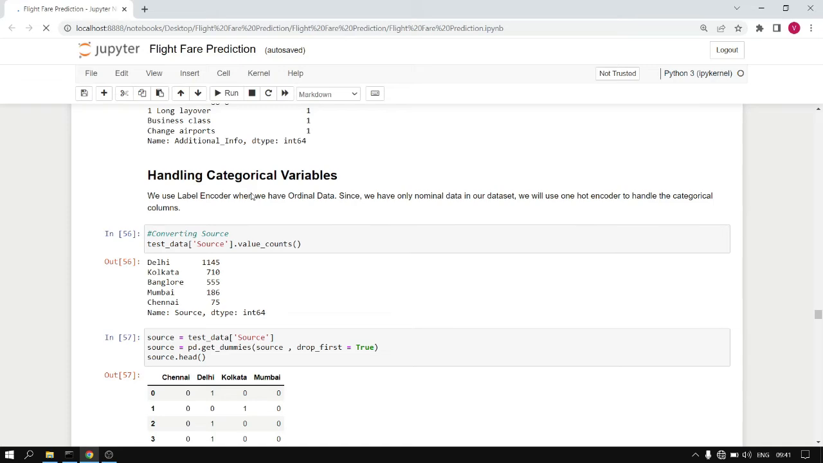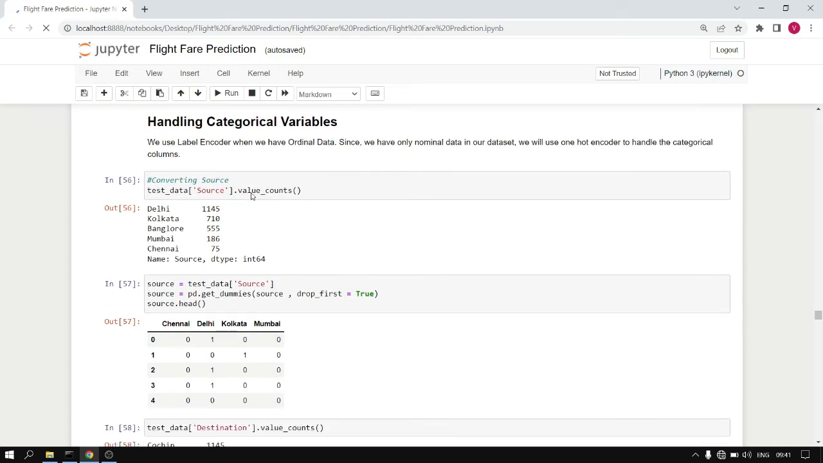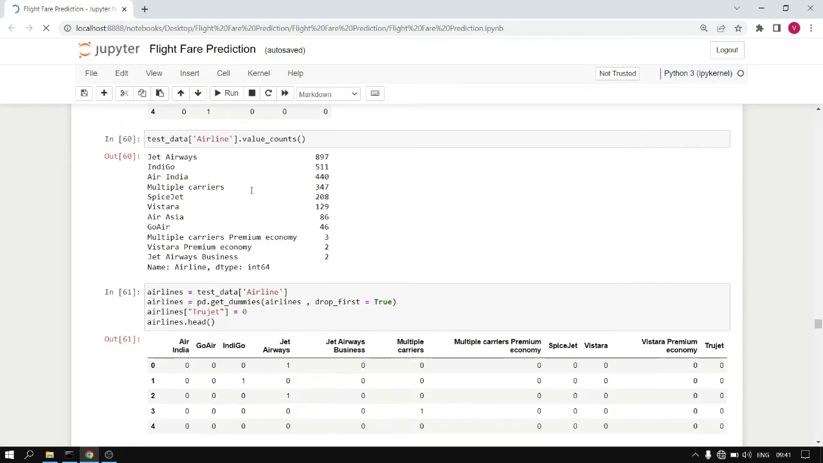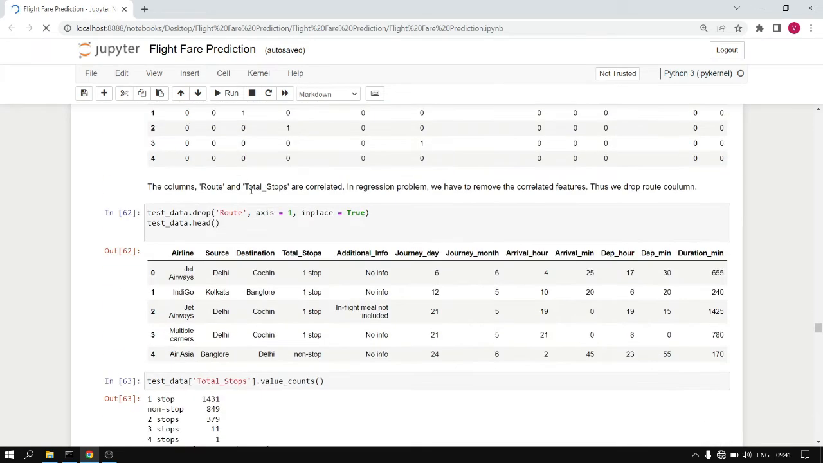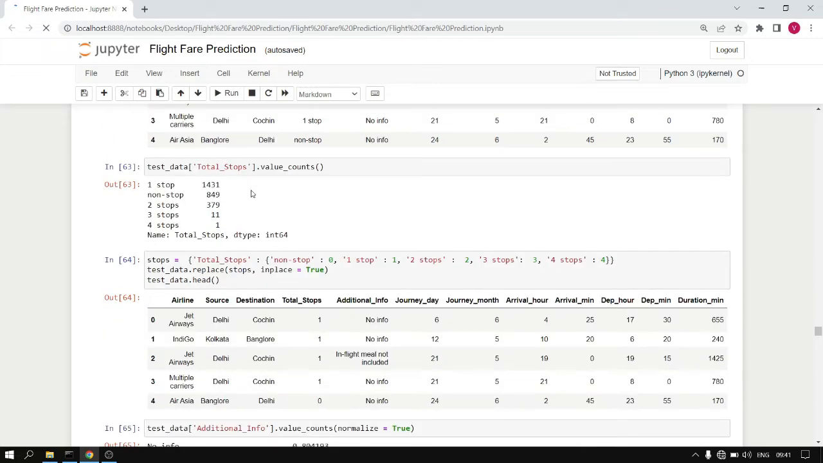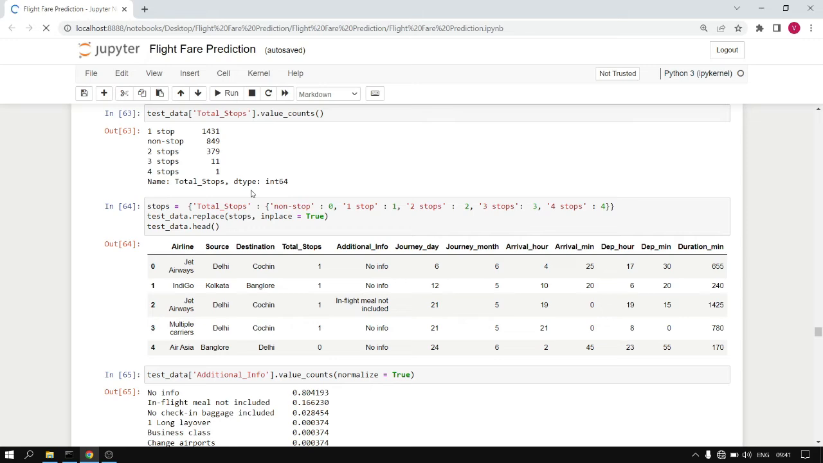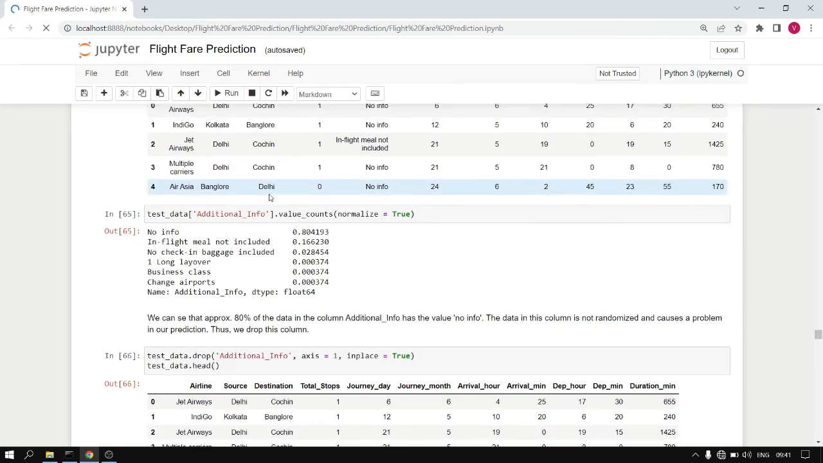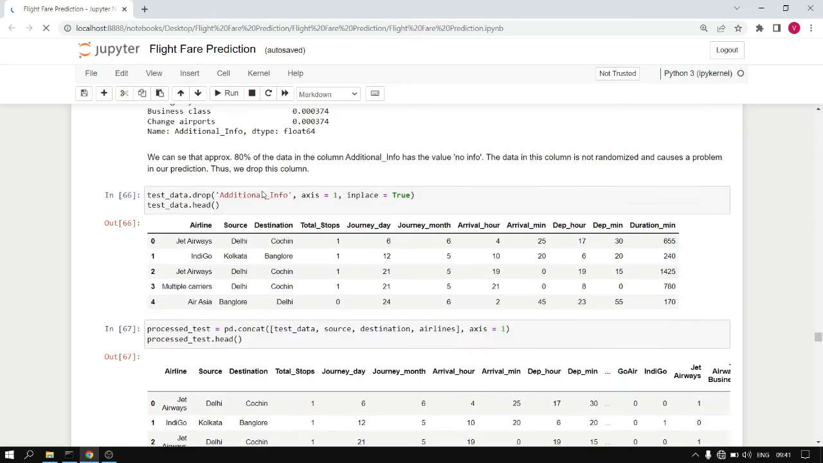Now for handling the categorical variables, we again use one hot encoding on the source, destination and airline columns as we have done above. Then again we see that route and total stops are correlated. For the same reason, we drop the route column. Then for the total stops column, we convert the string variables into integer type variables. After that, we see that additional info again has no info for more than 80% of the values. That's why we drop this column.